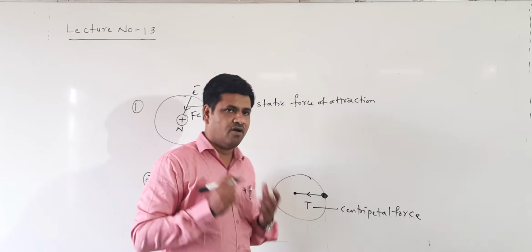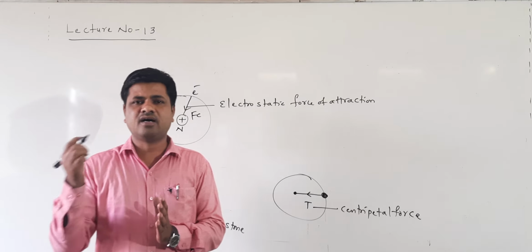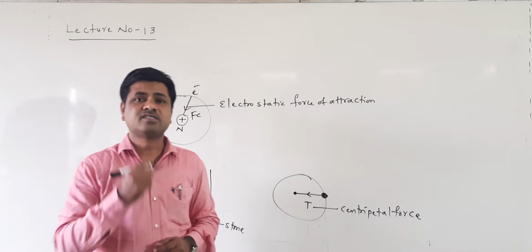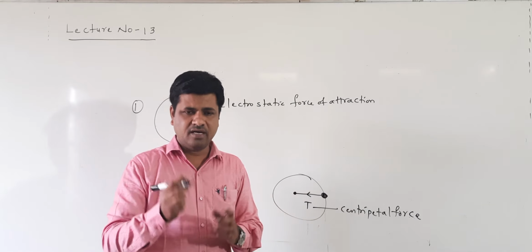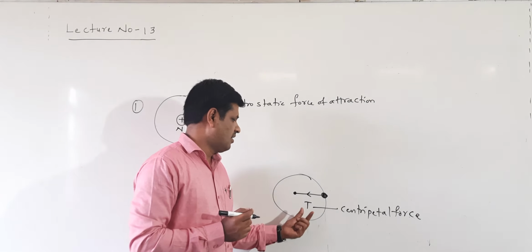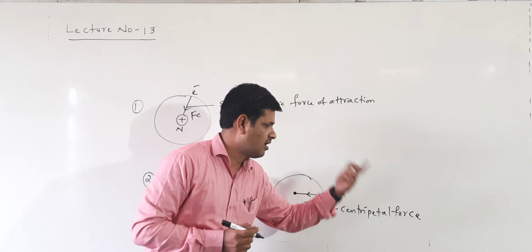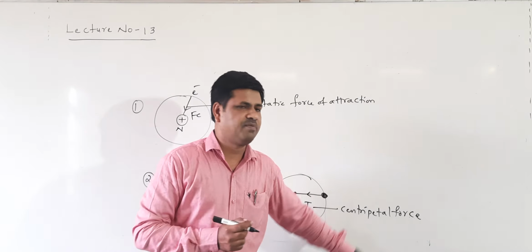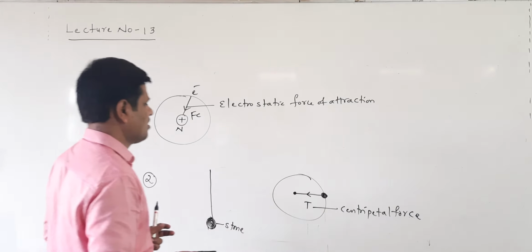Tension is developed in the string when rotating in the horizontal plane. In which path? Circular path. When rotating in the circular path, tension is developed inside the string. That tension gives which force? Centripetal force. Right.